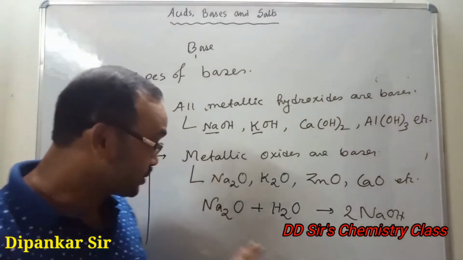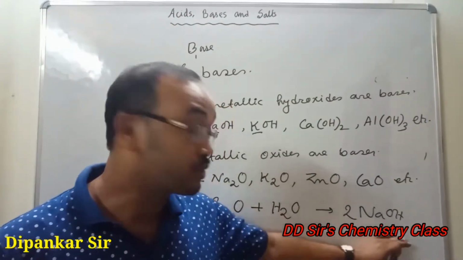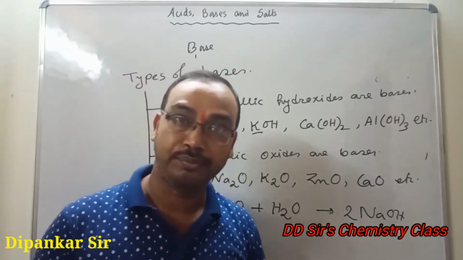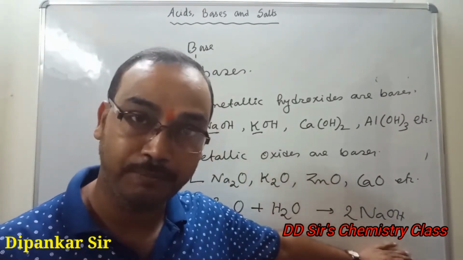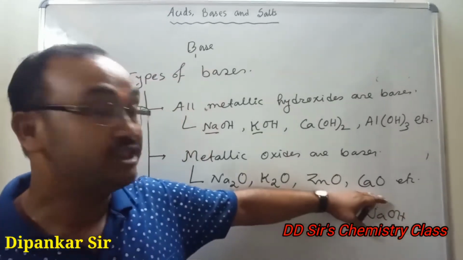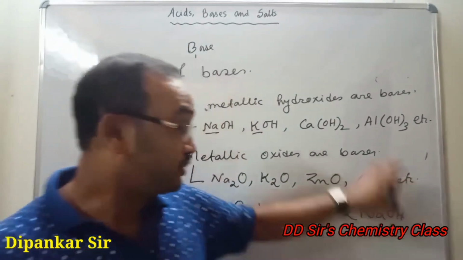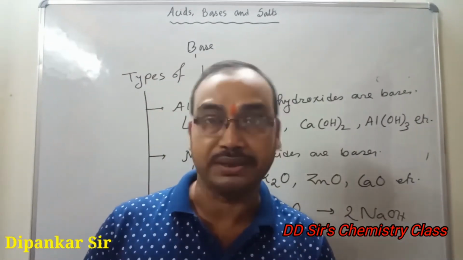So since sodium oxide when dissolved in water forms sodium hydroxide, sodium oxide is base. Similarly, potassium oxide will form potassium hydroxide, zinc oxide will form zinc hydroxide, calcium oxide will form calcium hydroxide. So these are some examples or some types of bases.